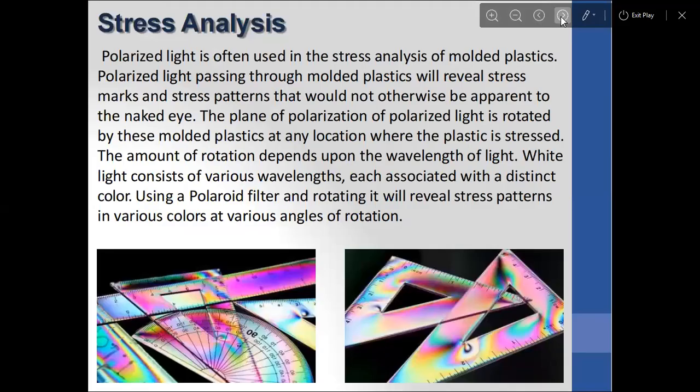Polarized light is often used in the stress analysis of modeled plastics. Polarized light passing through the modeled plastics will reveal stress marks and stress patterns that would not otherwise be apparent to the naked eye, that means to our natural eye. The plane of polarization of polarized light is rotated by these modeled plastics at any location where the plastic is stressed.